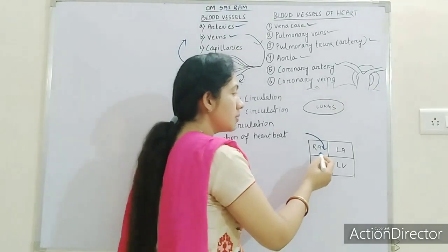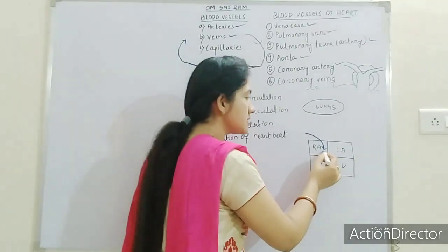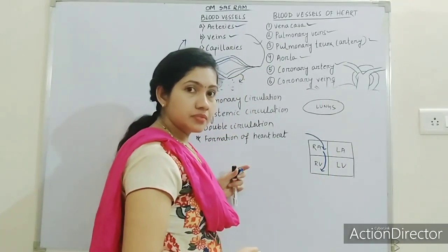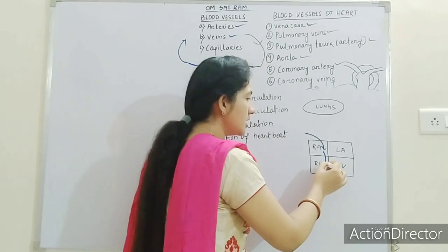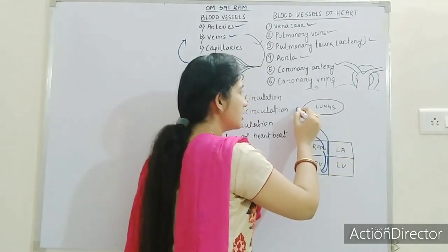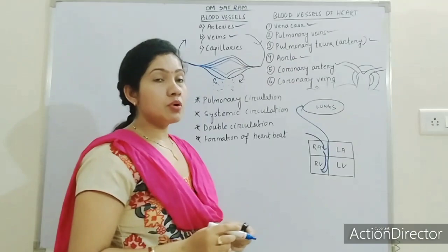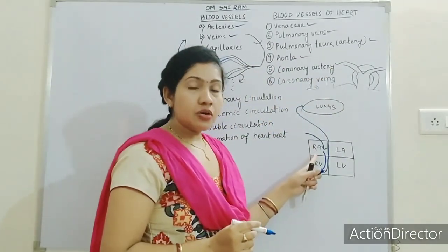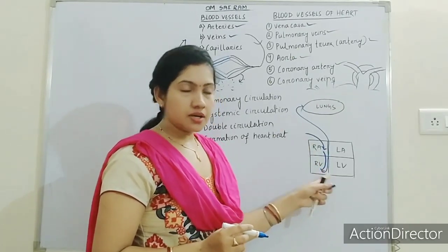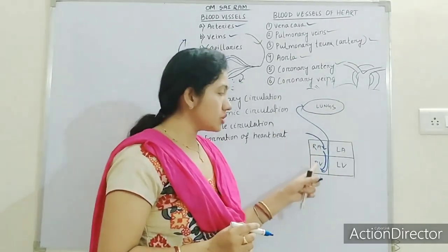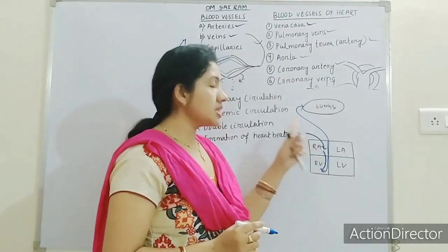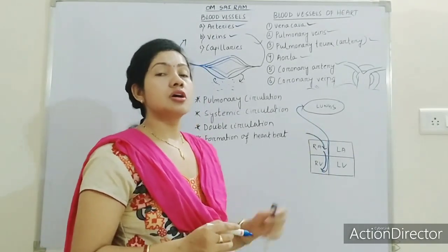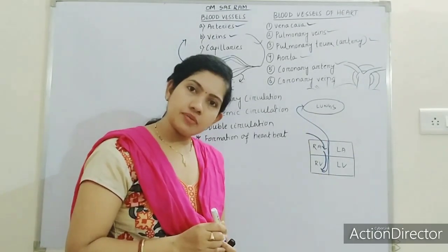Then with the help of the tricuspid valve, it sends the deoxygenated blood to the right ventricle, and the right ventricle sends the deoxygenated blood to the lungs by the help of the pulmonary artery to make that blood purified.